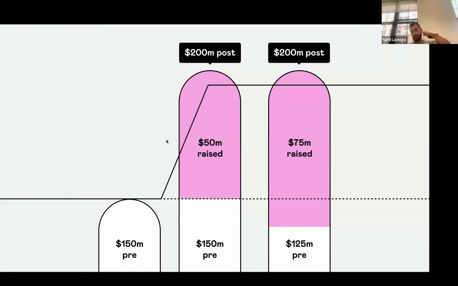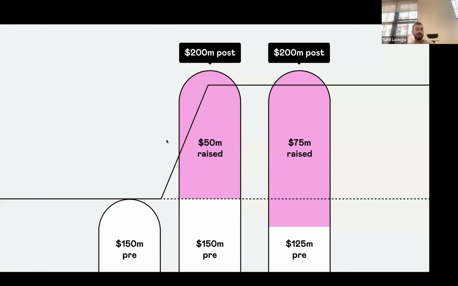And so the way we figured out how to do that is to say there's a pre, everyone's used to the pre, but if we end up raising more than we expected, if we end up raising more than $50 million, let's say we raise $75 million, which is the maximum amount you're allowed to legally raise under Regulation A, the post-money has precedence. So effectively, the price goes up just like a traditional round, up to $50 million raised. The post-money is 200 million. But then from 50 to 75, the post stays at 200 million and effectively means that the pre-money goes down.